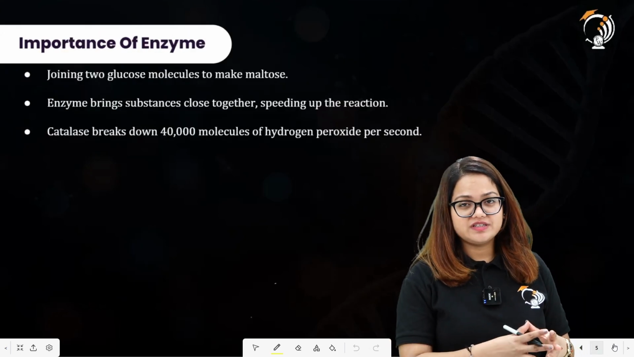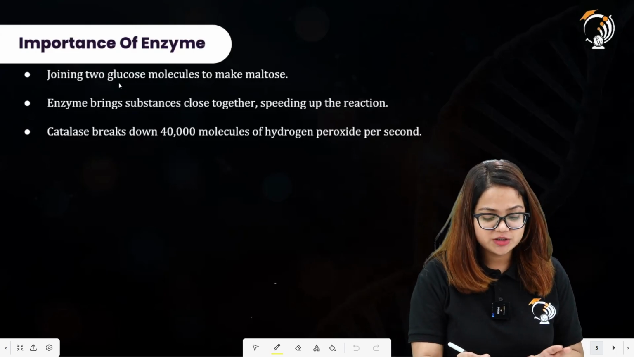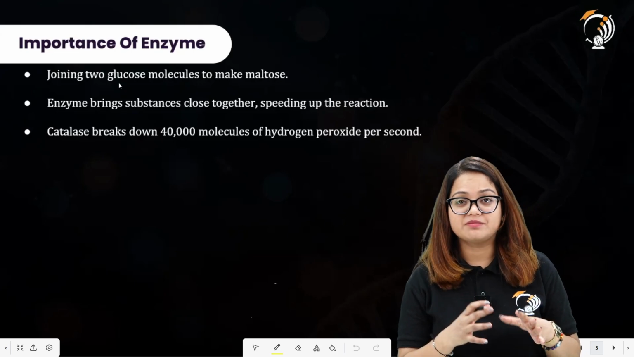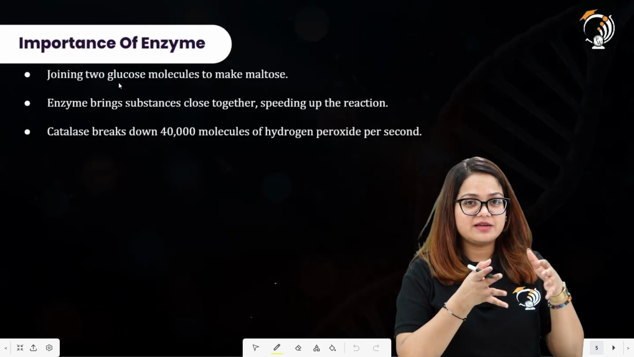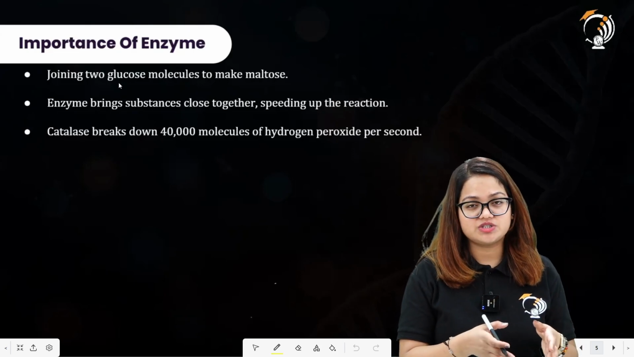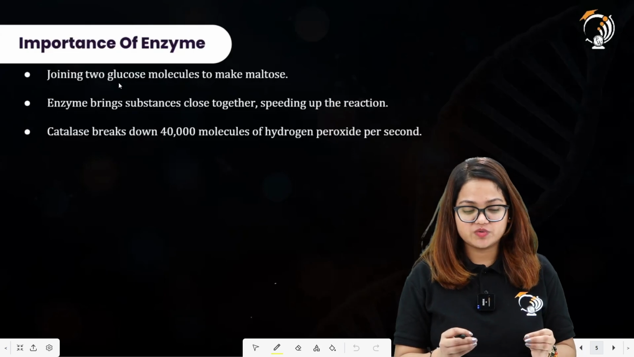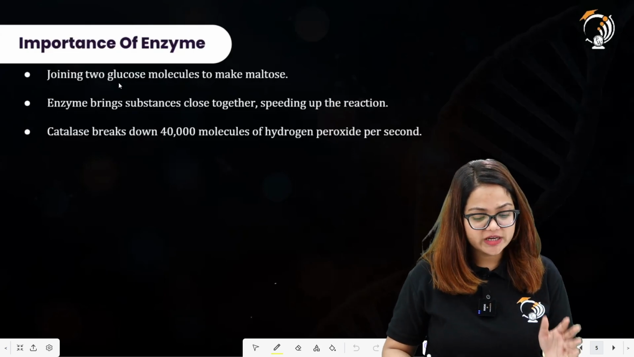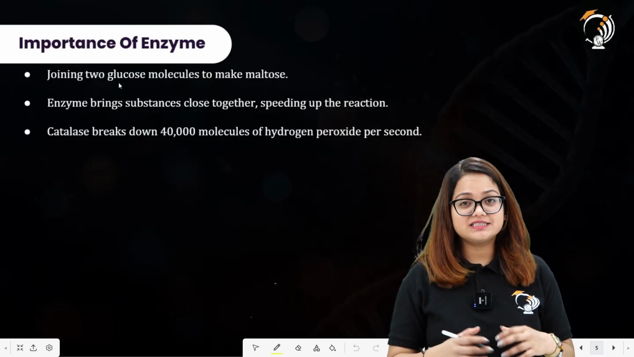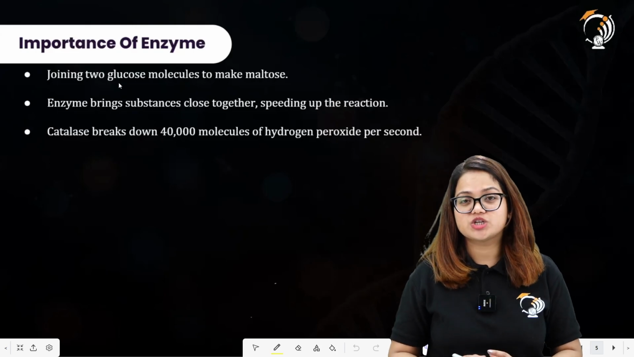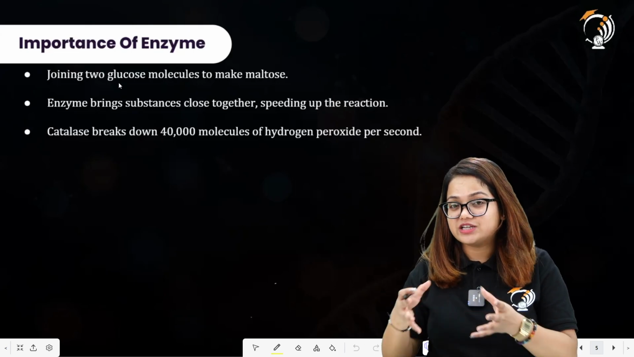What is the importance of enzymes? What do enzymes do actually? Here is one example: joining two glucose molecules to make maltose. Enzymes are basically doing either the catabolic reactions or the anabolic reactions. In this example, joining two glucose molecules to make one maltose is a kind of anabolic reaction in which smaller molecules are joined together to form a larger molecule. And what is that larger molecule over here?